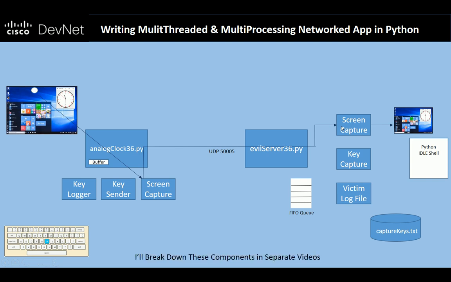So that's basically how it works. In subsequent videos, I'll break down how each one of these elements work, the individual threads. We'll look at the code, what the intent was behind it, and so on.